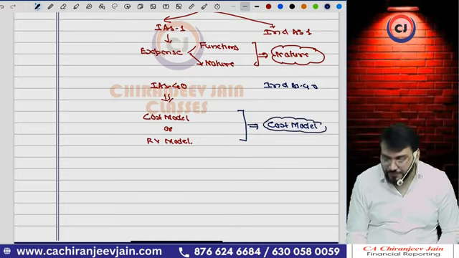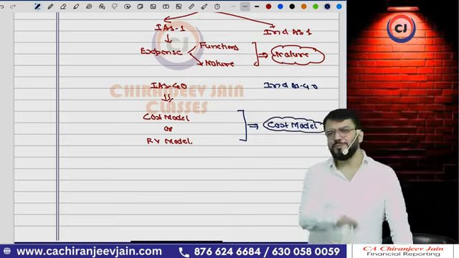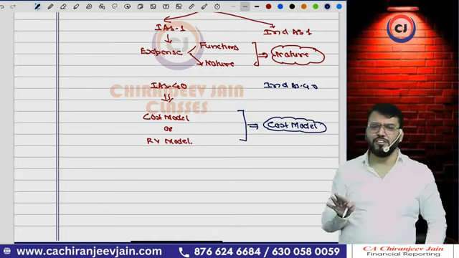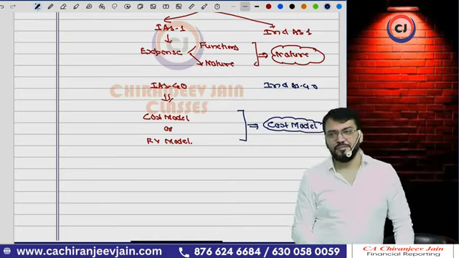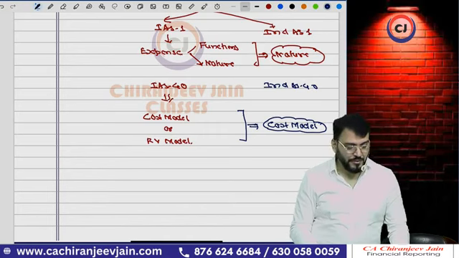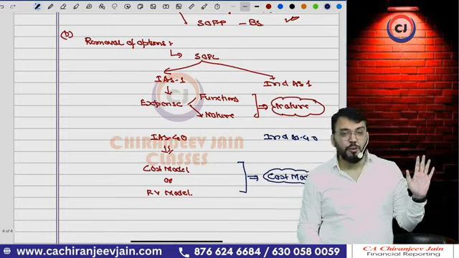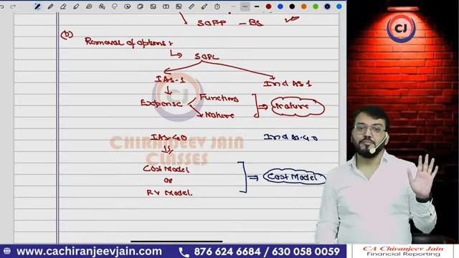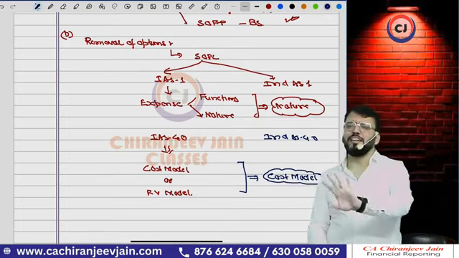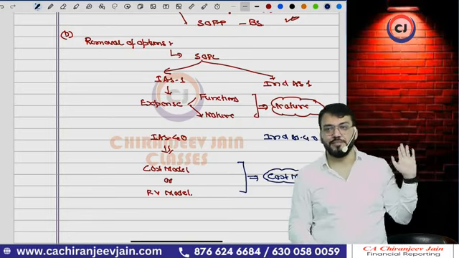Why it has been removed, I will explain when I do Ind AS 40, not right now. Have you understood this point? Removal of options. There are some other options which have been removed that I will explain when I do those particular standards.